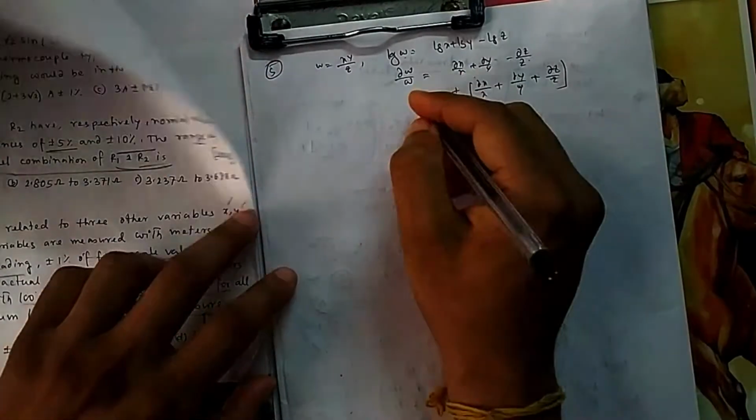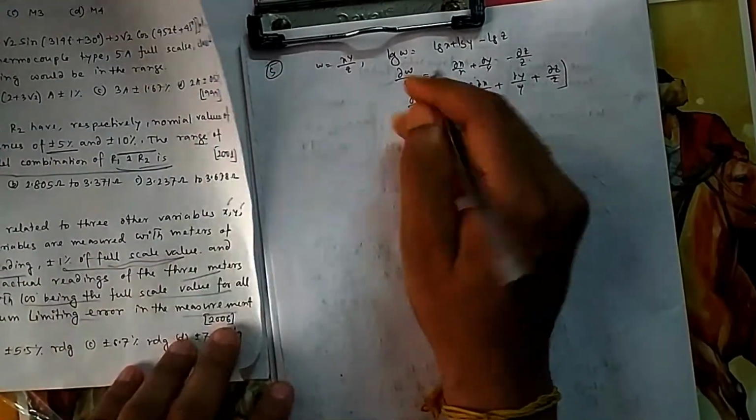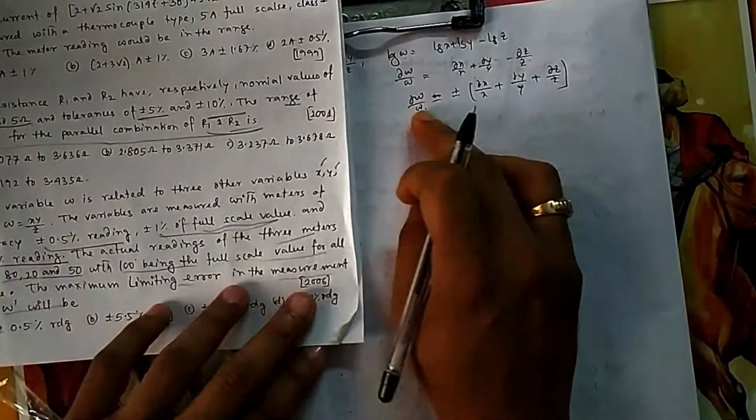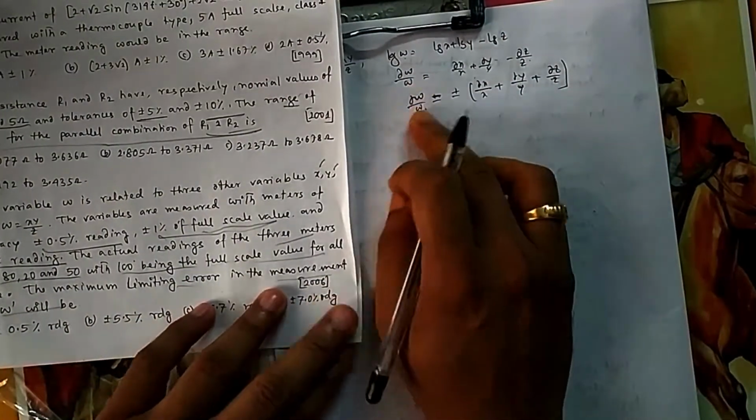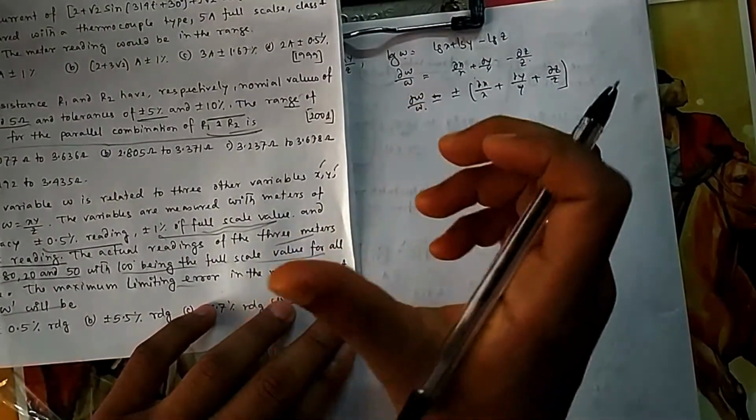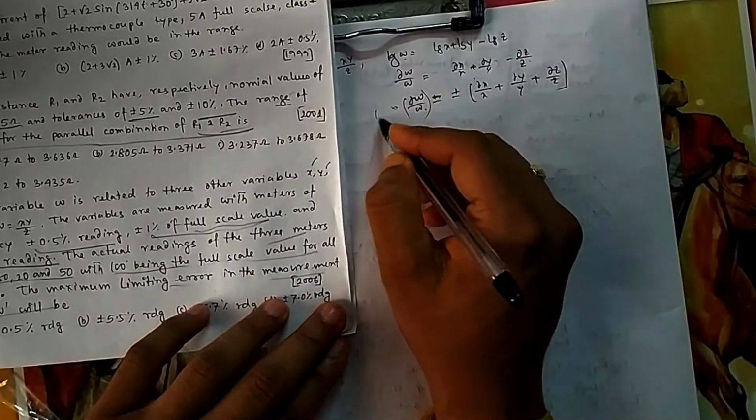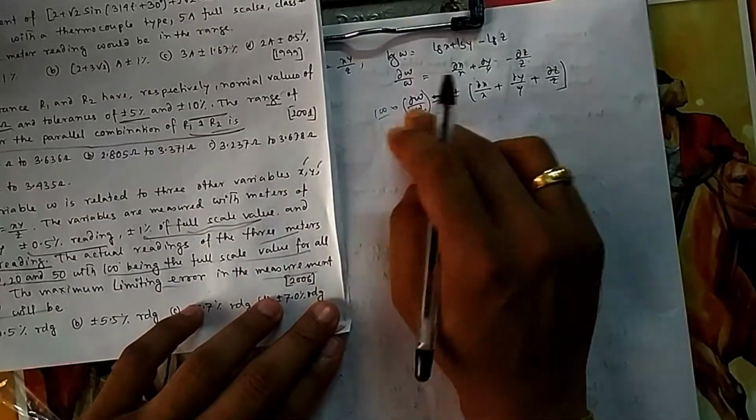So you have to put all these things. dW by W, because you need in percentage itself, so no need to multiply with W. Because if you multiply with W, that will give you this much. So in terms of percentage, you just multiply by 100, that will give you the percentage error. Okay.